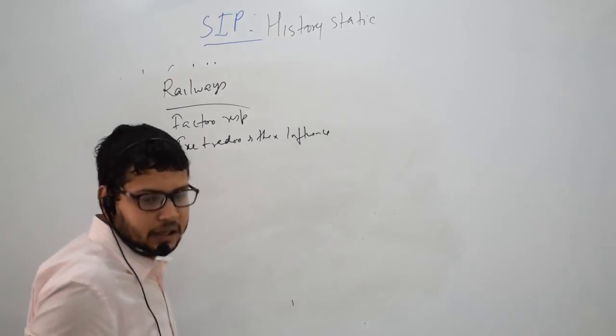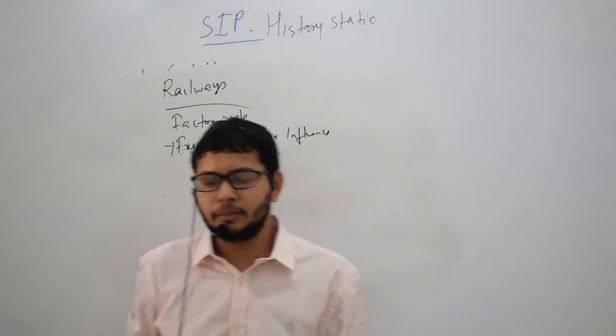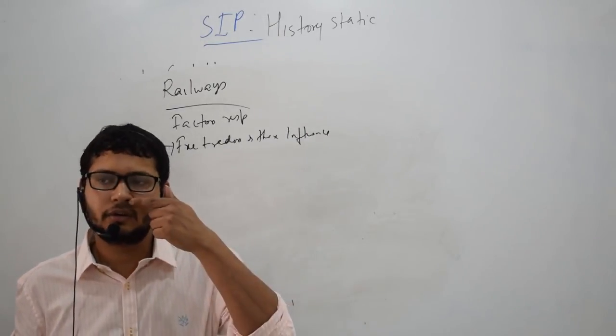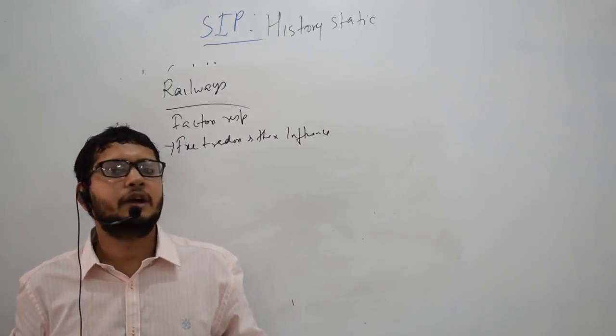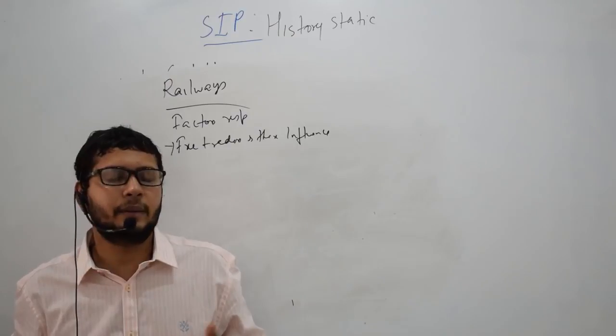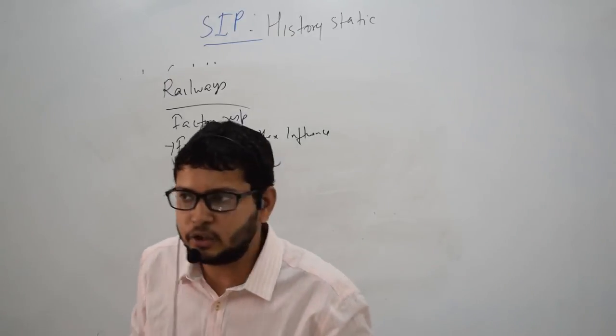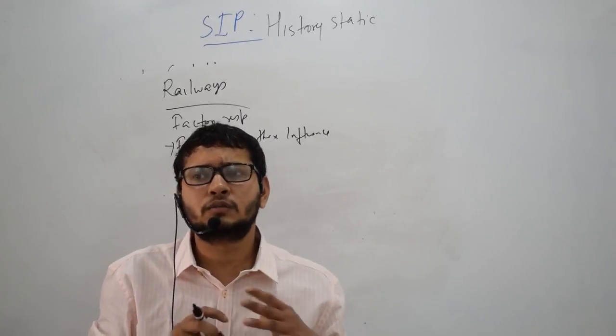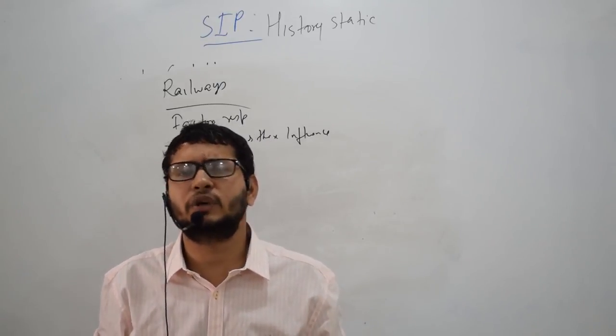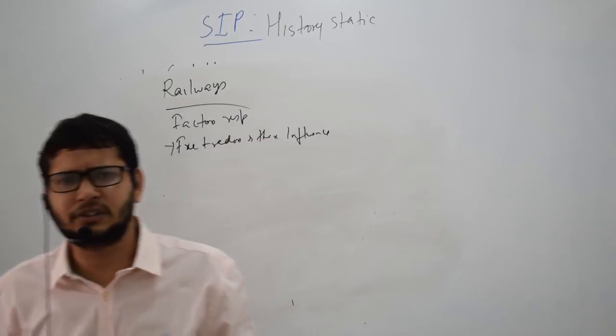See, at that time, a lot of people in Britain had earned a lot of money. But the investment opportunities in Europe were very limited, right? They were not getting good returns for their investment. The interest rate was very low, around 0.5 to 0.6%.